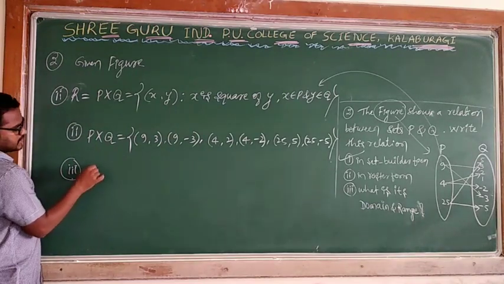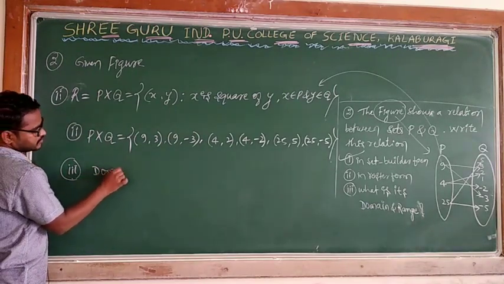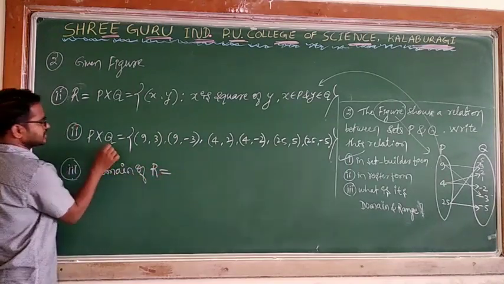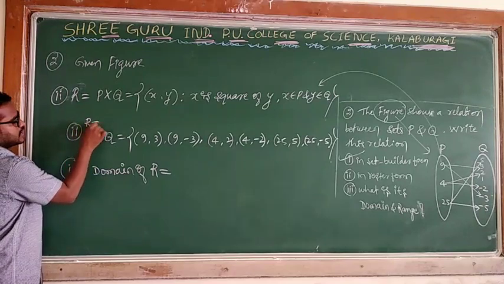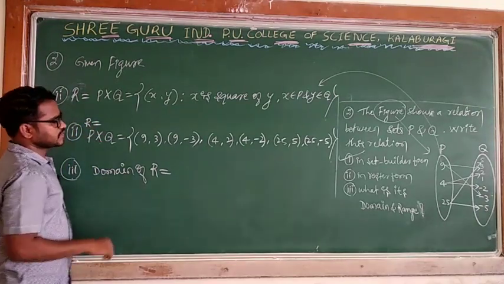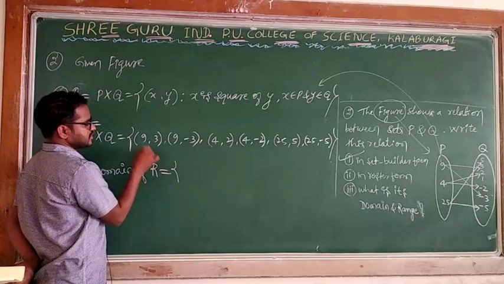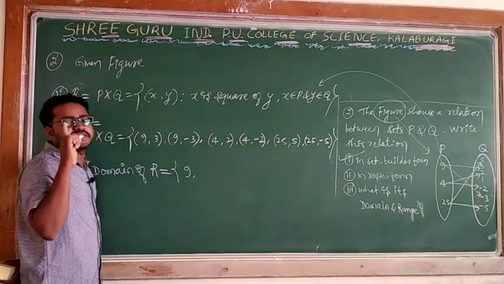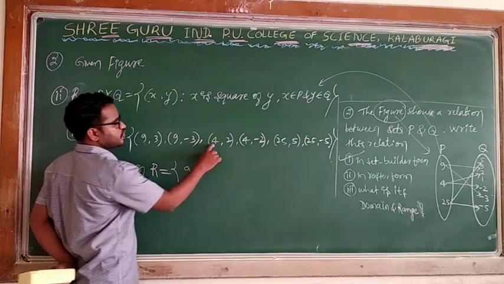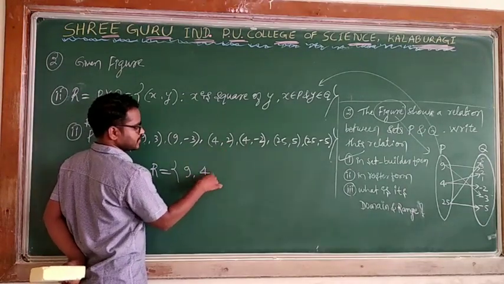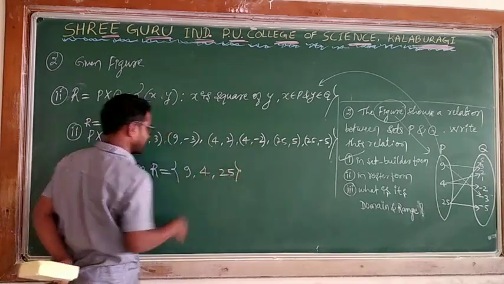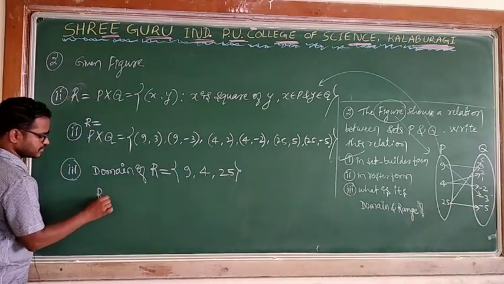Here, the domain of this relation R is what? The first elements: 9. I can't write 9 again, because in the case of a set we do not repeat the elements. So 4, 4 means I will write 4 once, and 25, 25 means I will write 25 once. This is the domain. What is the range?